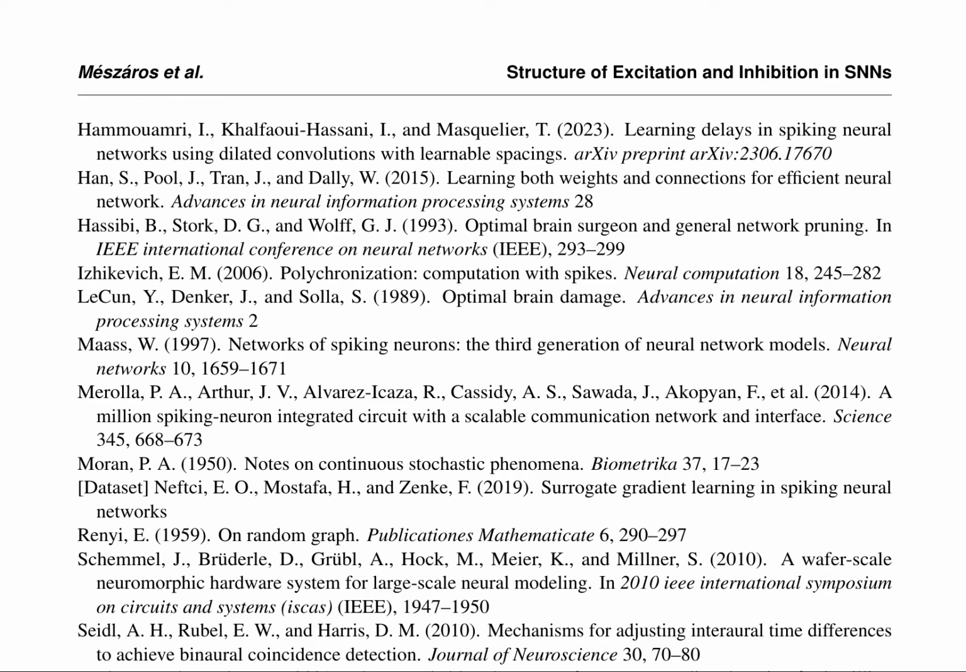The authors' work is situated within the context of understanding the dynamics of SNNs, particularly the interplay between excitatory and inhibitory neurons, which is critical for learning and computation. The paper provides a comprehensive overview of the current state of SNN research, emphasizing the need for a deeper understanding of the balance between excitation and inhibition to improve the performance of SNNs.